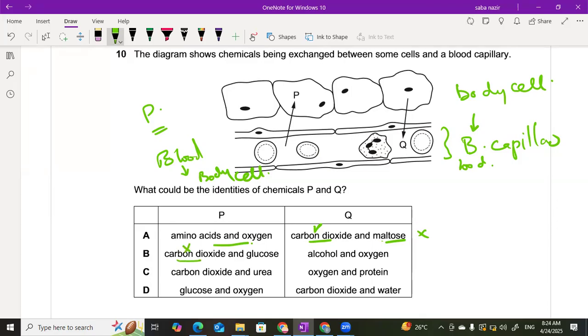This is incorrect. Carbon dioxide and urea are not going into the body cell. Glucose and oxygen reach the body cell. This is correct. Carbon dioxide and water diffuse into the blood capillary. Yes, this is likely possible. So the best choice for the answer is this.